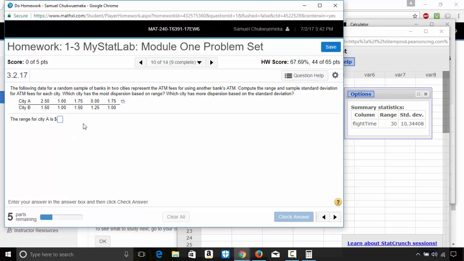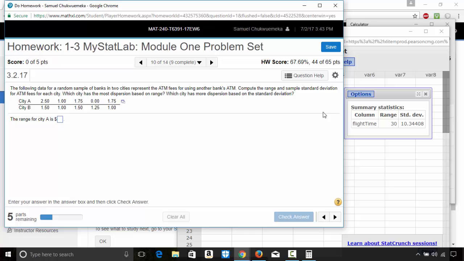Here, the following data for a random sample of banks in 2 cities represent the ATM fees for using another bank's ATM. Compute the range and sample standard deviation for ATM fees for each city. Which city has the most dispersion based on range? Which city has more dispersion based on the standard deviation? So these are measures of spread, or measures of variation, or measures of dispersion. Okay, I have the videos on my website as well.